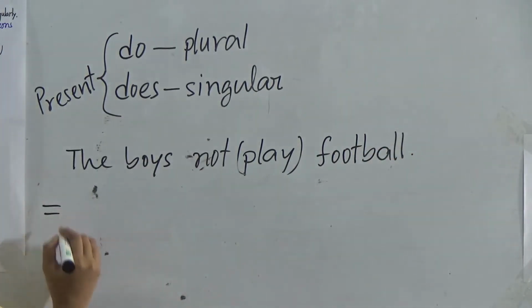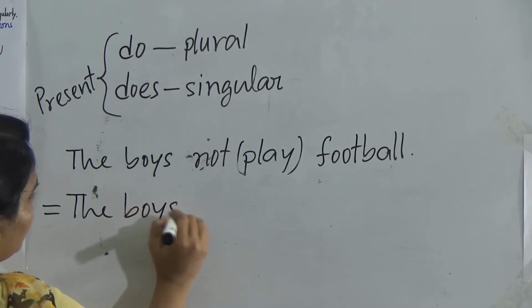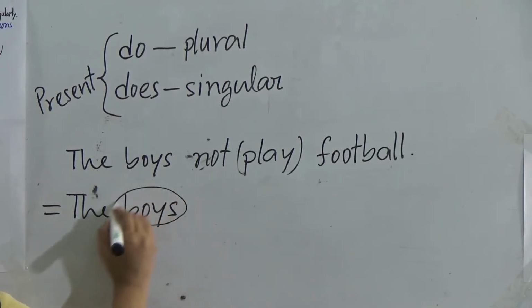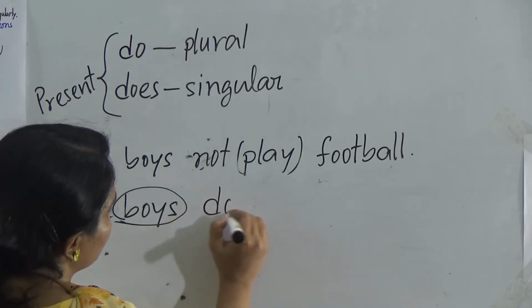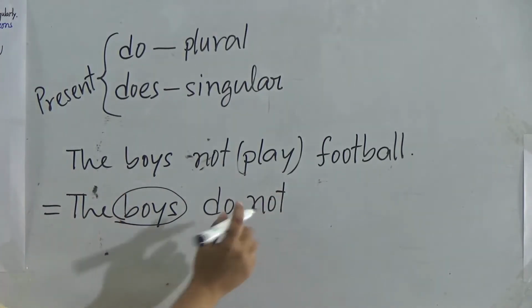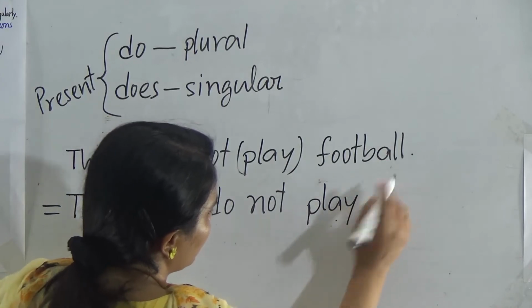Now if you want to make it negative, the boys. Now look, here boys is plural, so we will use do. And now not: the boys do not. Now the base form of the verb, that means the present form of the verb, play football.